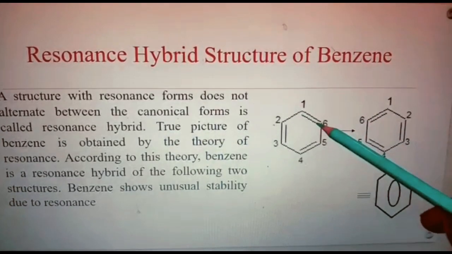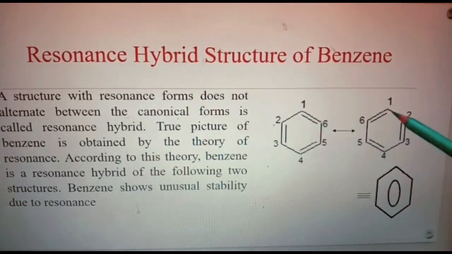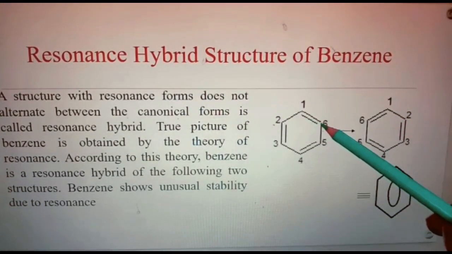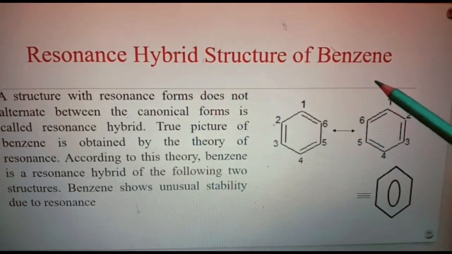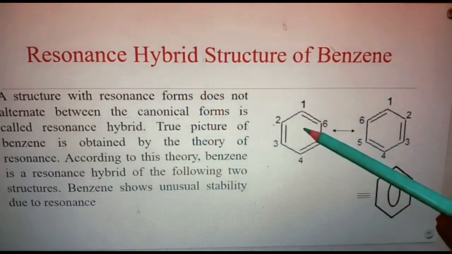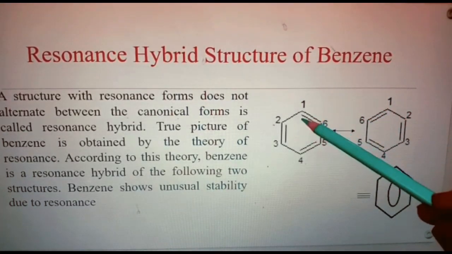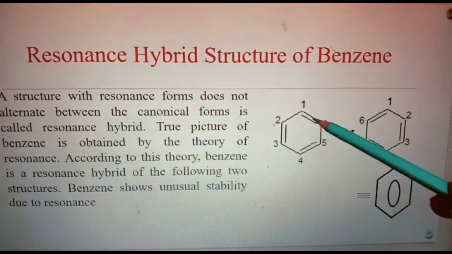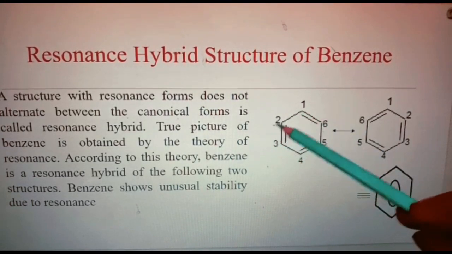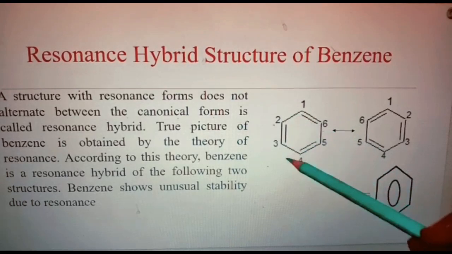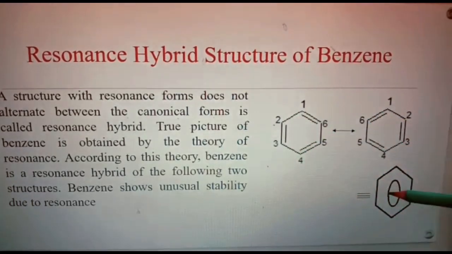So the 1,6 carbon atom here and this 1,6 carbon atom here are not the same, because here it is in this position and here it is in a different position. But according to resonance theory, or according to the real structure of benzene, there are no localized double bonds. Here the electrons are delocalized because electrons are moving inside the ring. There is no double bond, there is no single bond.